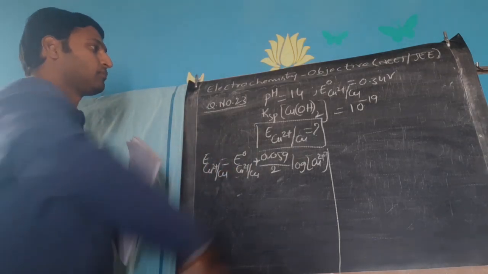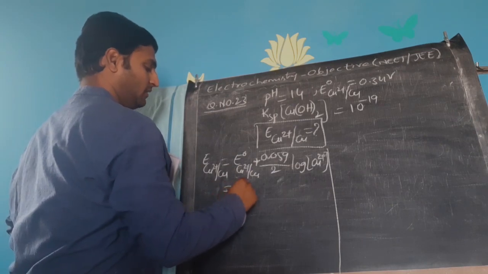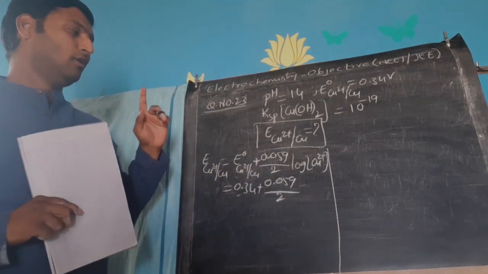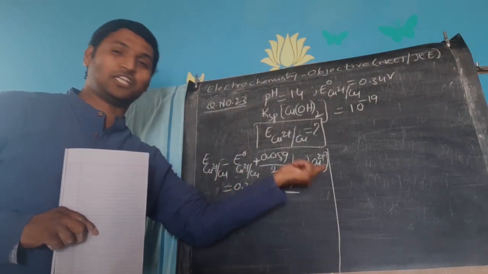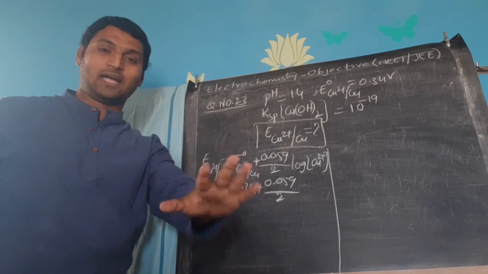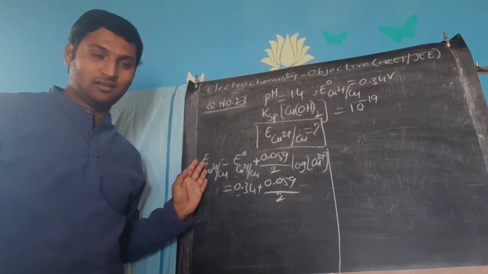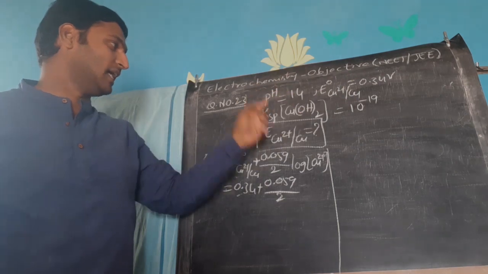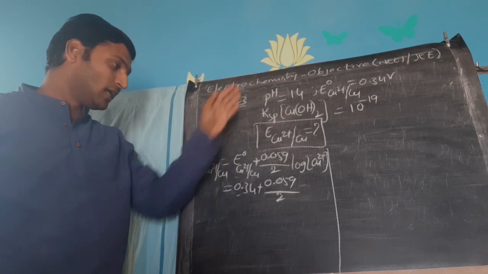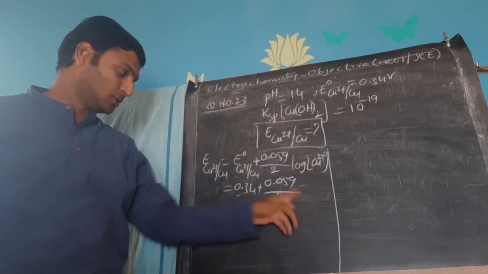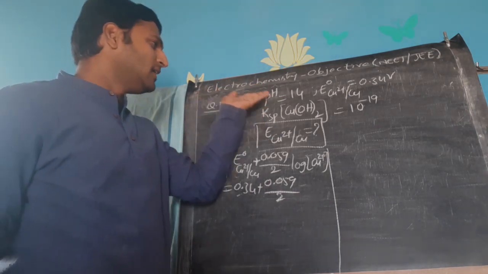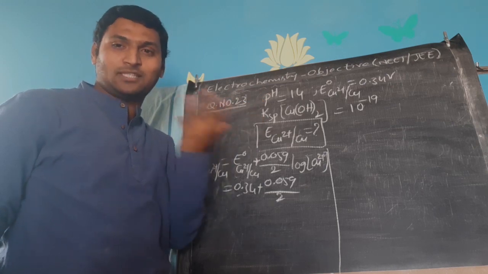Now in this, you have 0.34, you have 0.059 by 2. Only thing required is concentration of copper ions. Without directly giving the concentration of copper ions and then asking you to find out electrode potential, he has given you some other information, pH and KSP value. From this pH value and KSP value, you are supposed to get the concentration of copper and substitute here, get your final answer. Are you getting my point? Now, what is pH, what is KSP, and how am I supposed to get it?